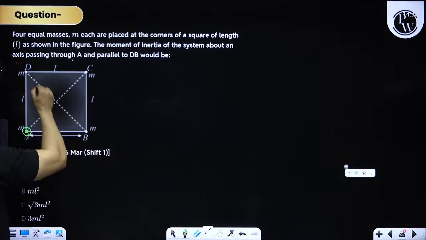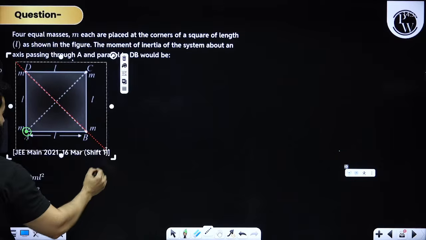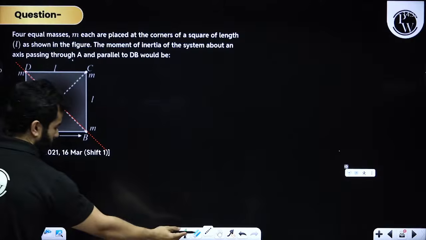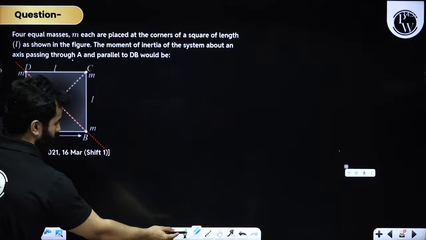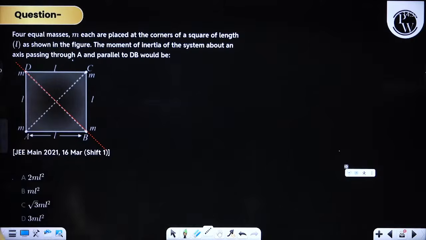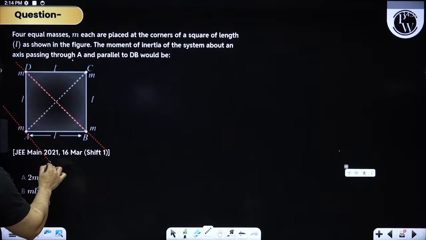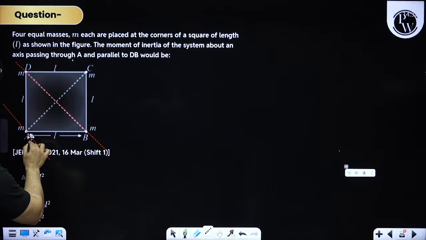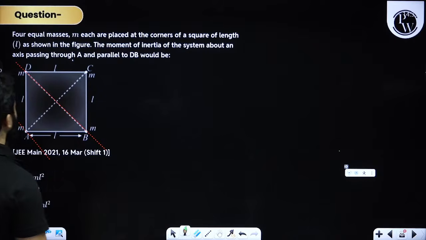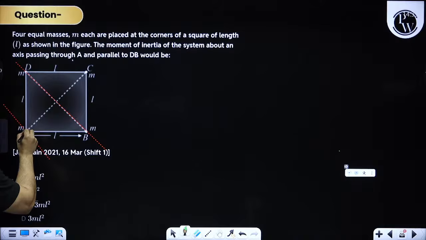This is DB, and we have to find it not about this, but passing through A, an axis parallel to DB. So parallel to DB basically means this thing. This is the axis. All right, what would be the answer for this one, my dear friends? Be quick. Come on, let me know the answer.